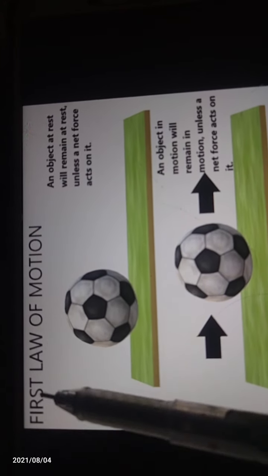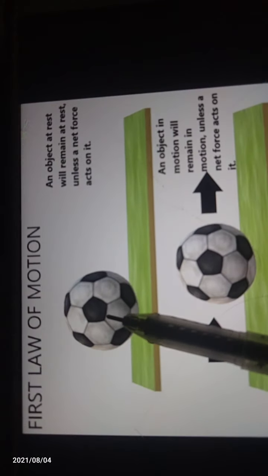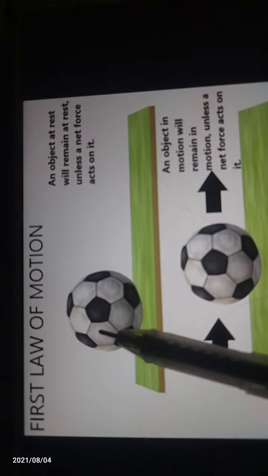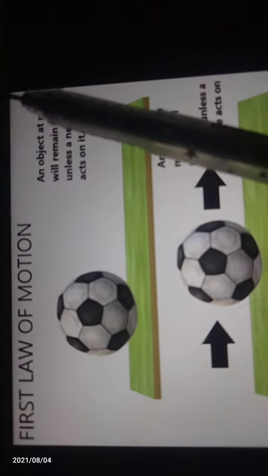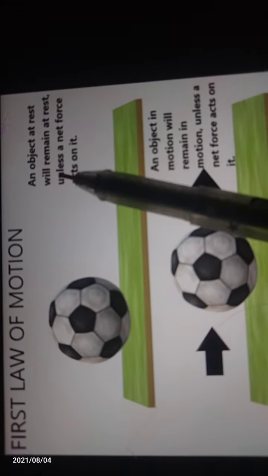Here is also an example of Newton's first law of motion. What is there? The ball is on the ground. The ball is at rest position. Here the ball is at rest position. The object at rest remains at rest,